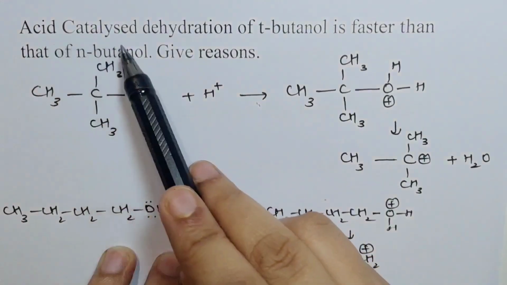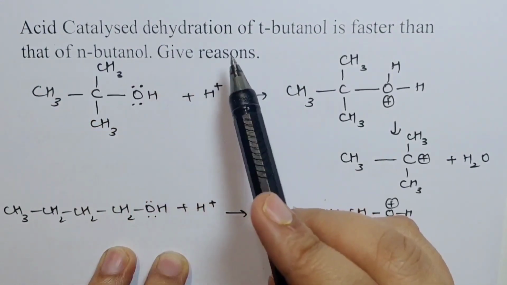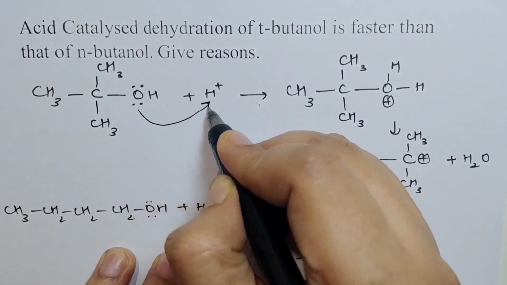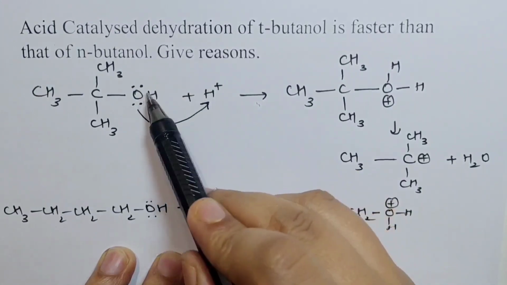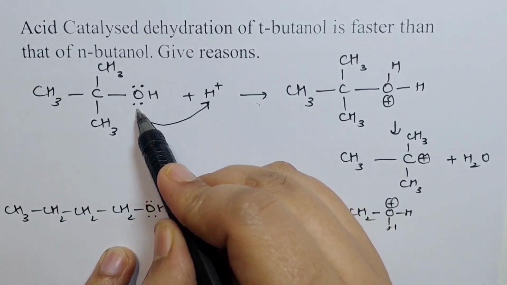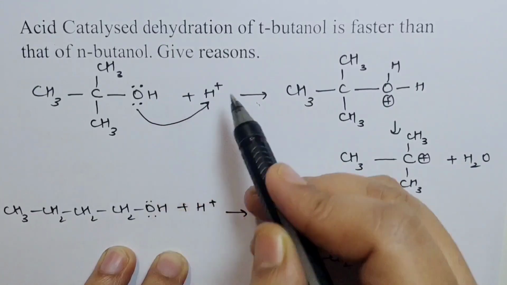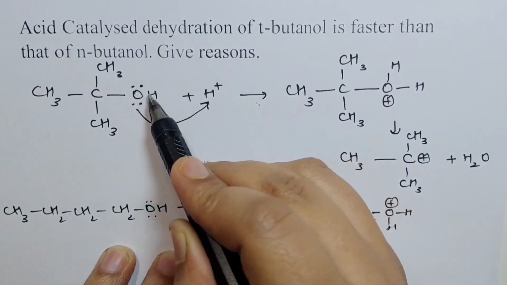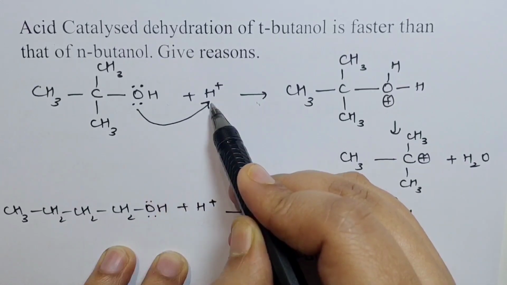Next question. Acid catalyzed dehydration of tertiary butanol is faster than that of n-butanol. Give reasons. So this is your tertiary butanol. When it gets protonated, an important point here: whenever you are showing the attack of a positive species, make sure that you show the arrow going from the electron to H+, because it's the electrons that travel, never the other way around. We understand that you mean to say that H+ is attacking here. That is fine, but H+ doesn't travel. The electrons move. So we have to show the arrow going from electron to H+.